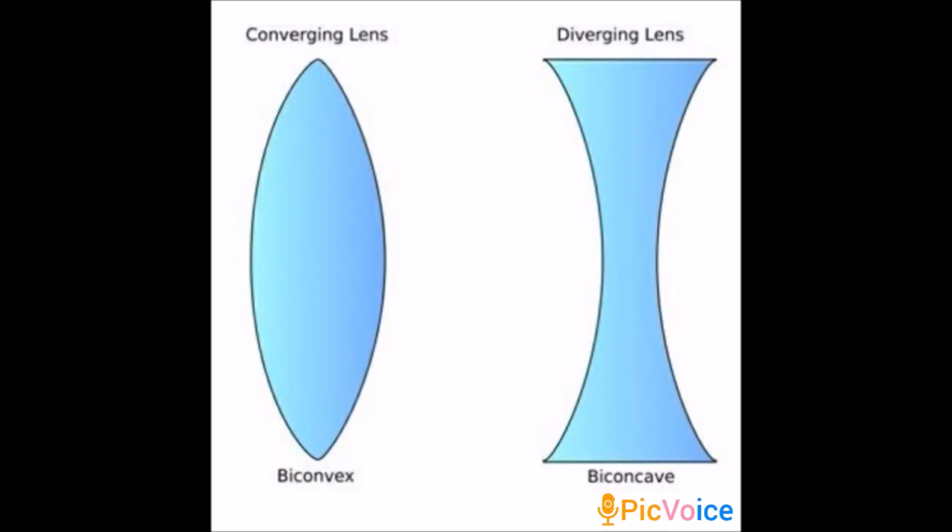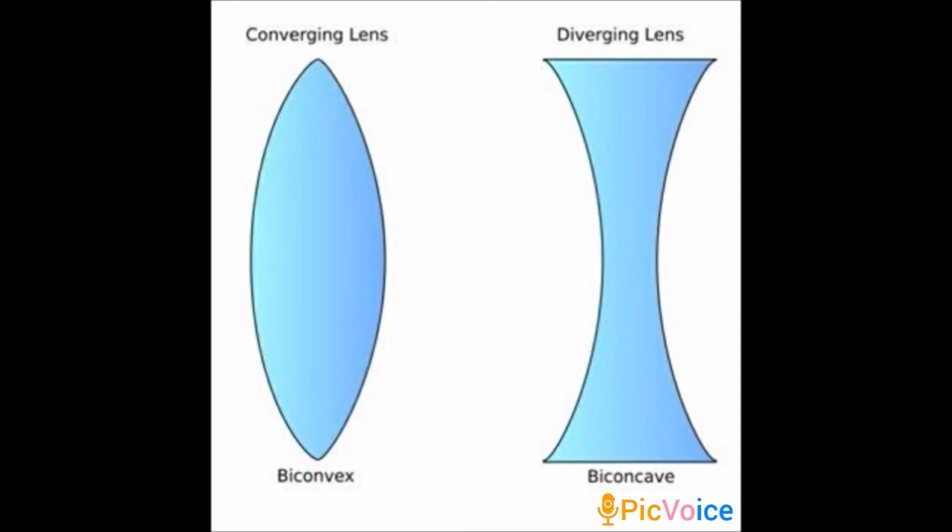So the next topic in this lesson is lenses. We all know a lens is an optically transparent medium, isn't it? It is bounded by two spherical refracting surfaces, or it has one plane surface, or one spherical surface.